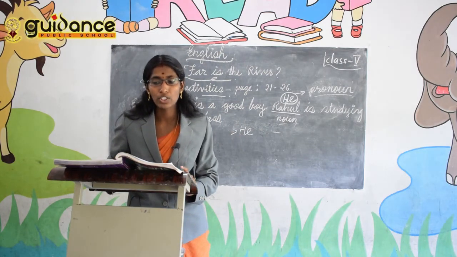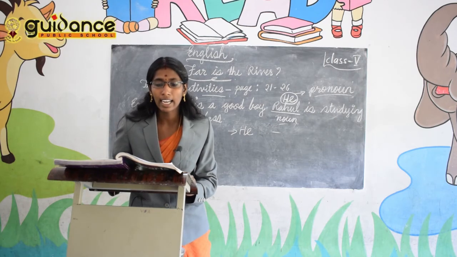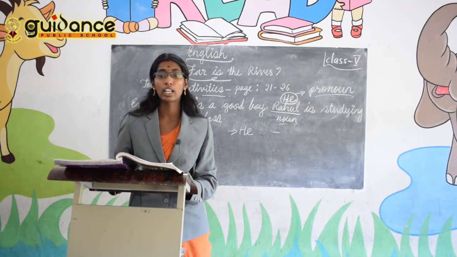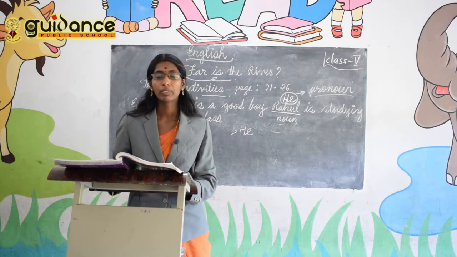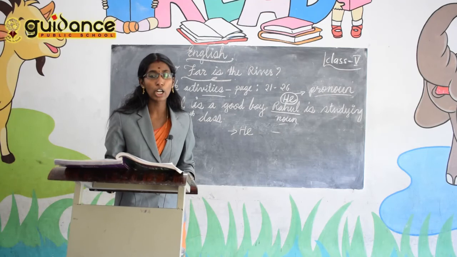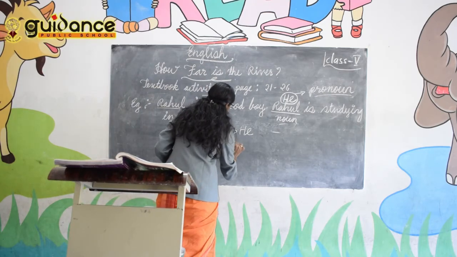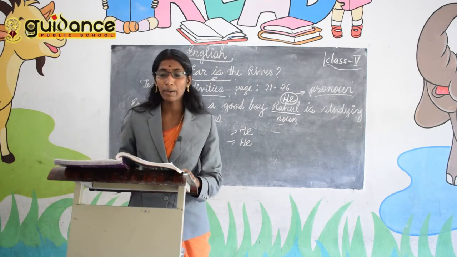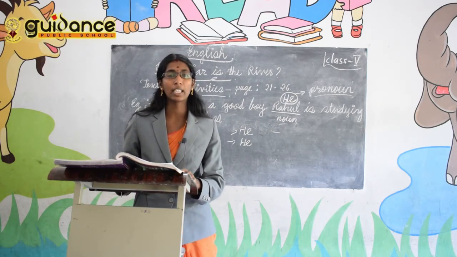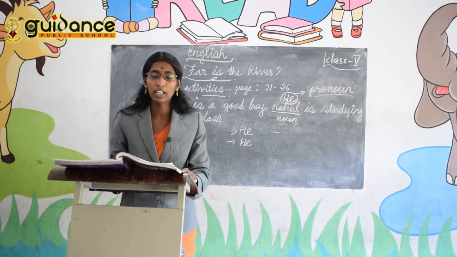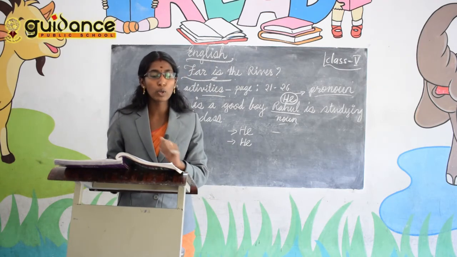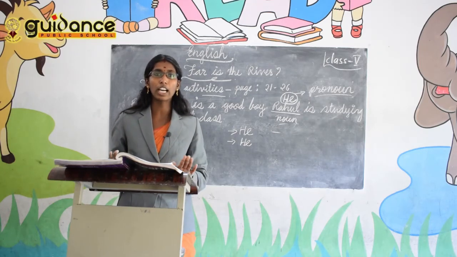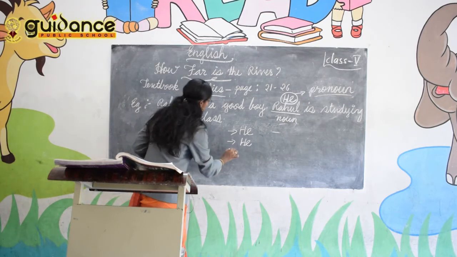He knew the river was there. Then he had heard of it from the villagers. Again he is there, because we are not repeating the boy. Instead we use the pronoun he. Again, he had heard of it from the village. What does it mean? Because in the first sentence we have already told that the boy was walking to the river, so no need to repeat the river again. Instead we use the pronoun it.